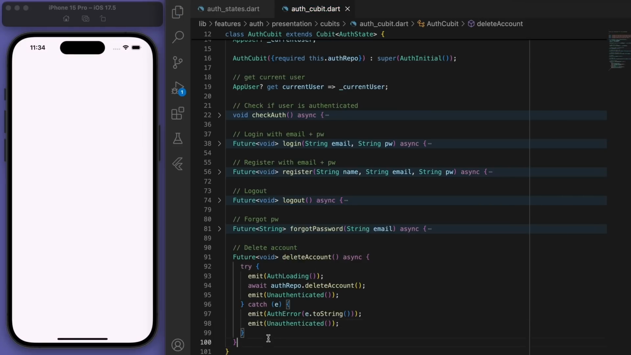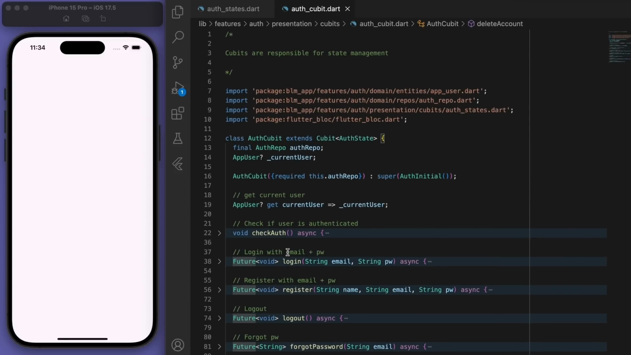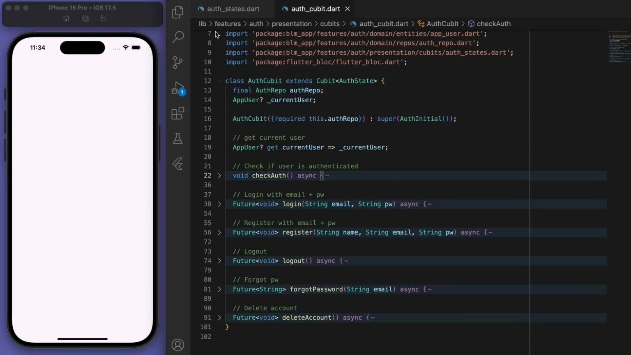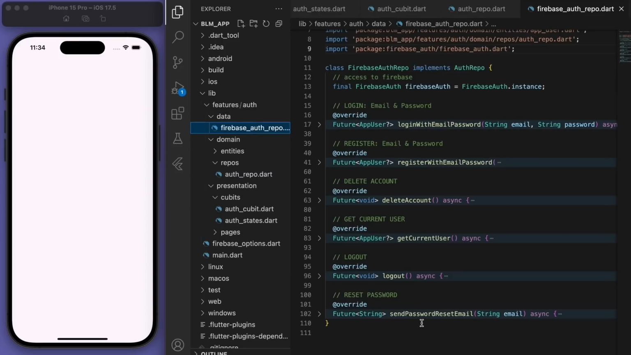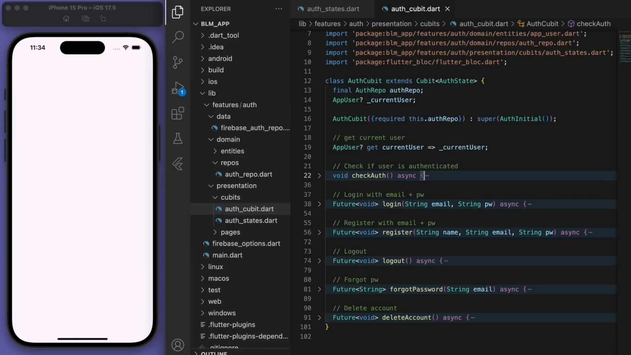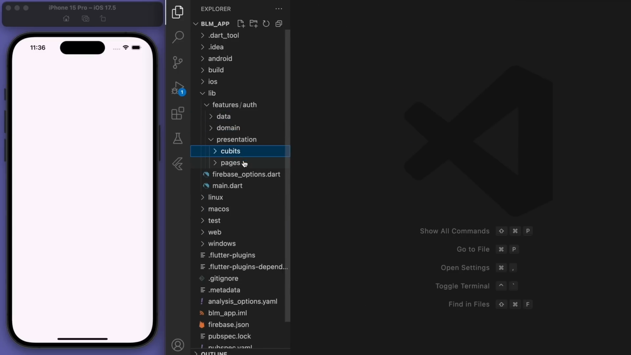Sweet, so that's how we fill out the auth cubit. And again, this cubit is responsible for the state management, right? So you can see the auth repo that it calls, like it's calling these methods. And the actual logic for these methods are in the Firebase repository, right? So it's going to call all those methods, and in the cubit, it's just responsible for emitting the different states so that we can keep track of what's going on. Sweet. So now that we've done the cubits, finally we are up to the pages, which is the UI.